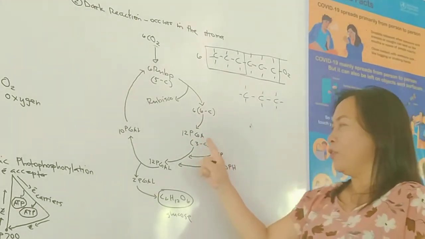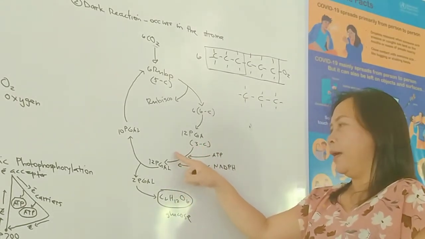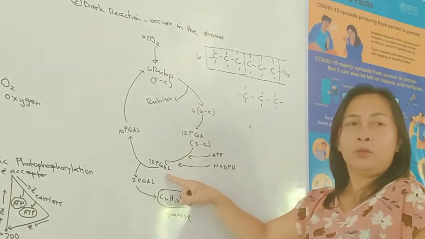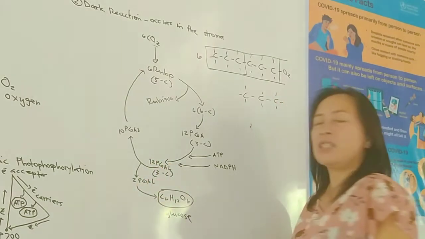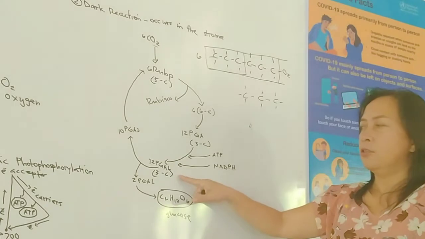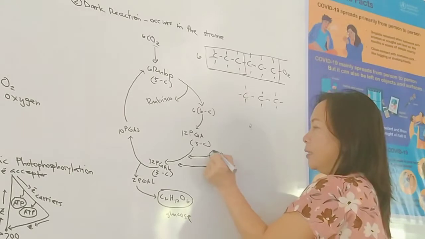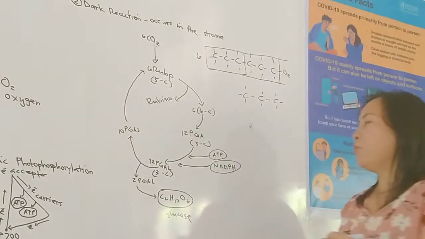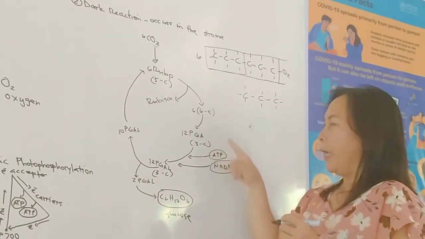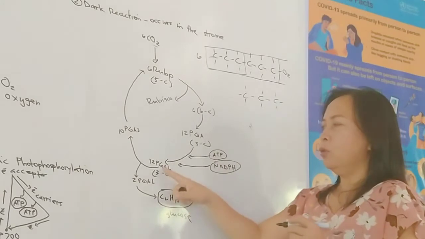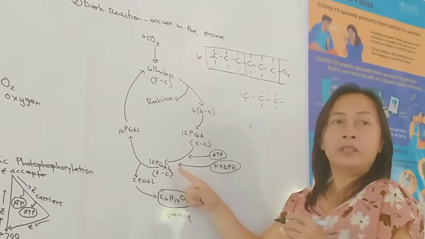Now, this phosphoglyceric acid would be converted into another 3 carbon compound, phosphoglyceraldehyde. There are 12 molecules of this phosphoglyceraldehyde. The ATP and the NADPH from the light reaction help in the conversion of PGA to PGAL, or from phosphoglyceric acid to phosphoglyceraldehyde.